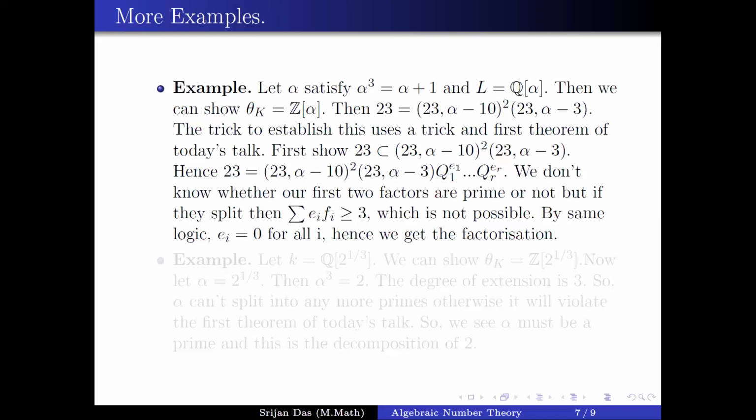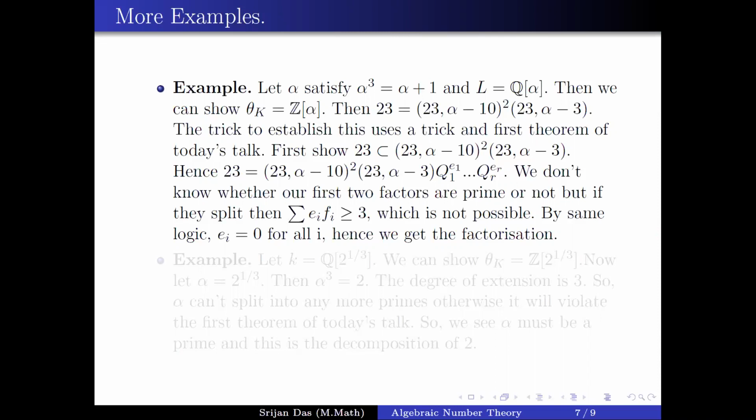So we will show that if you take the prime 23, then it actually splits like (23, alpha minus 10) whole square and (23, alpha minus 3). One thing is that you can just calculate the whole thing, and then show that 23 is contained inside this right hand side, the right hand side is contained in the left hand side, and so on. Other than that, you can apply the ramification formula.